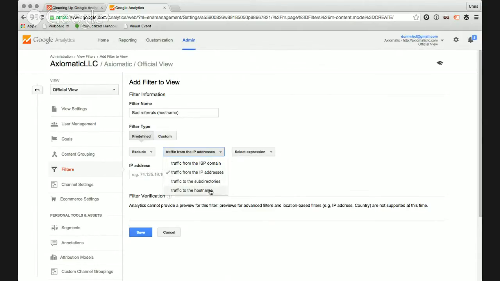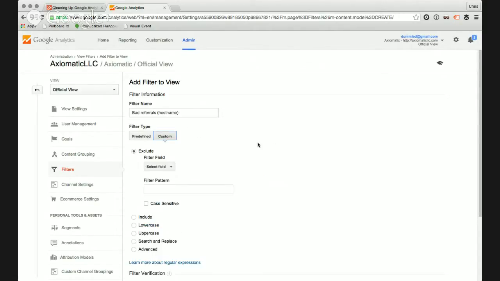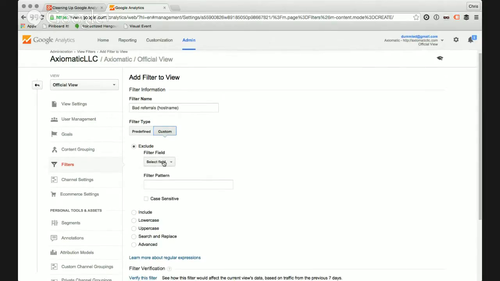And you could also do traffic to the host name. So if I was in a situation where I only had one domain name, I could set this up with a predefined one and we'd be fine. I could just do include only, traffic to the host name, and then either begins with or contain. I could almost do with that contain, but I have two different ones. All right. So in this case, we're going to go custom. We're going to exclude. Actually, let's do include.